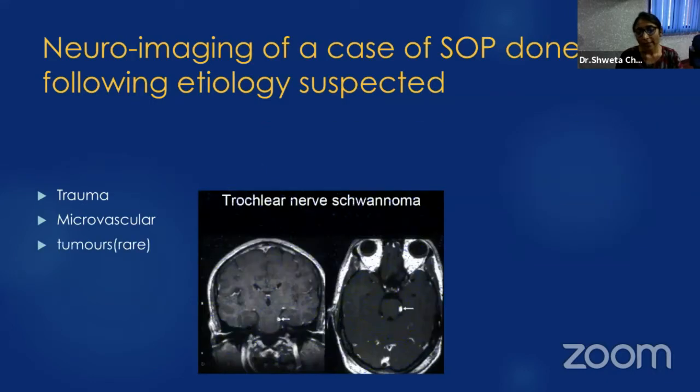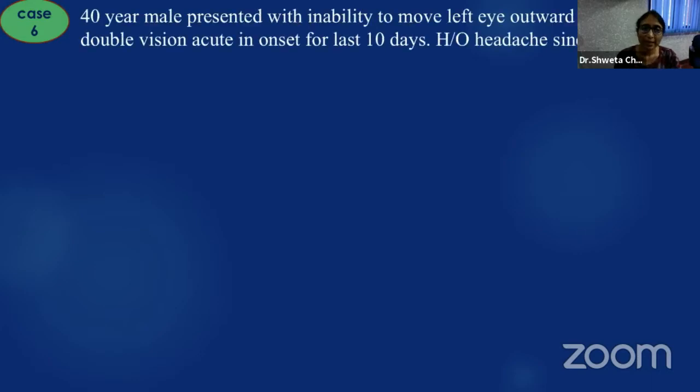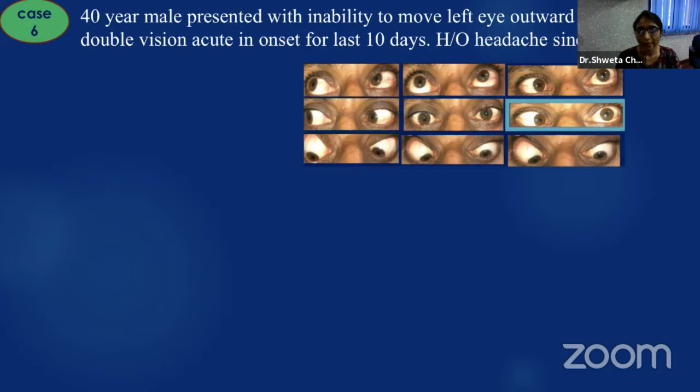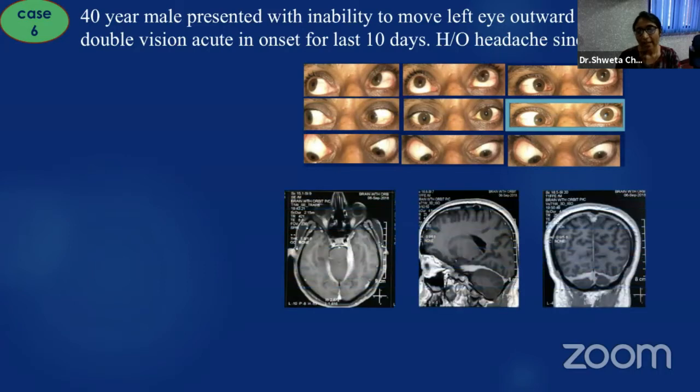Tumors can also be rarely seen on MRI. Now, coming to another case, a 40-year-old male presented with inability to move the left eye outward. He had a history of headache since 4 weeks. Examination revealed a right-sided sixth nerve palsy.